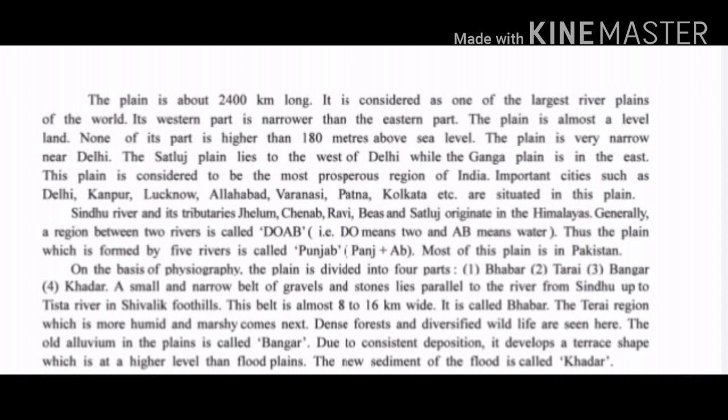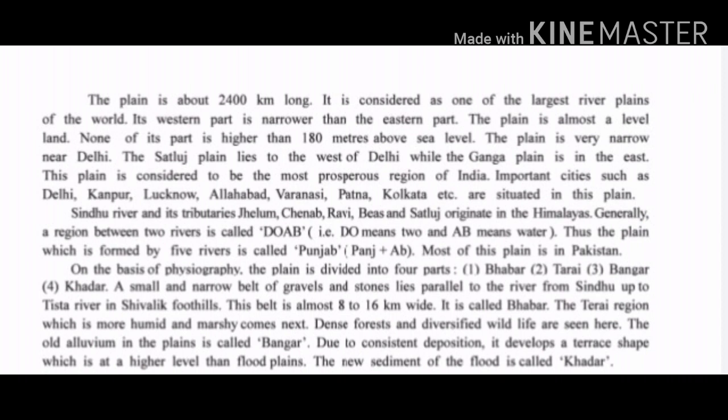The Satluj plain comes in the northwest part of India, that is Delhi, and the Ganga to the eastern part. And many famous cities, as it is written over here, Delhi, Kanpur, Lucknow, Allahabad, Varanasi, Patna, Kolkata, and many more, lie on this plain surface.